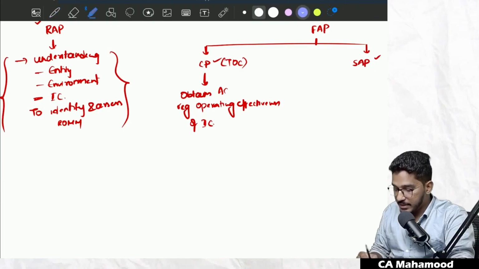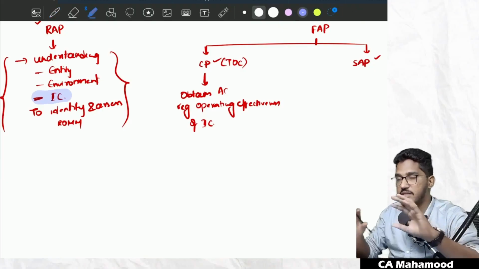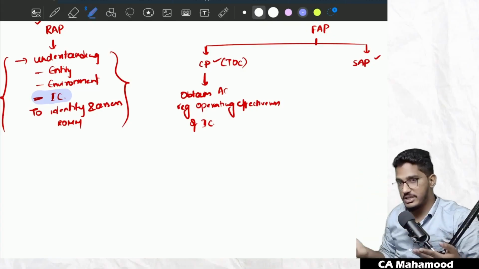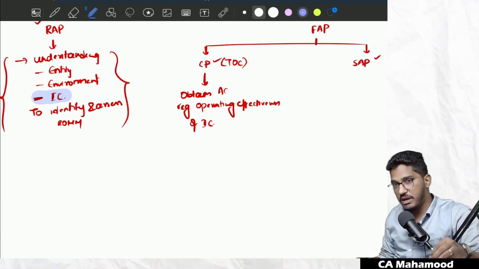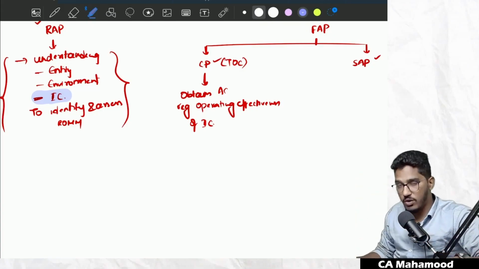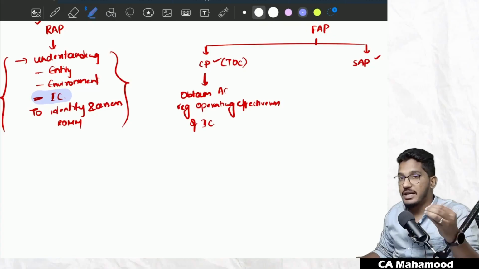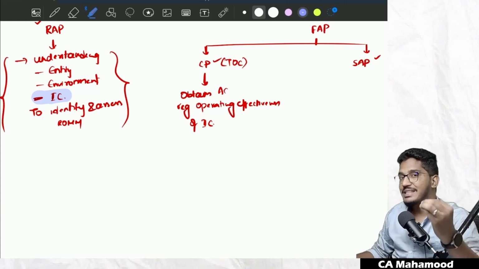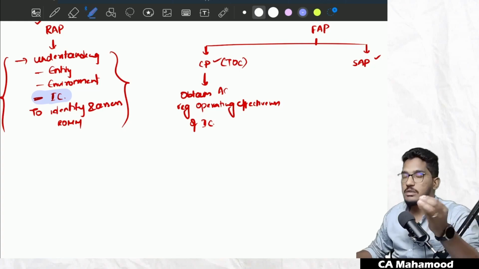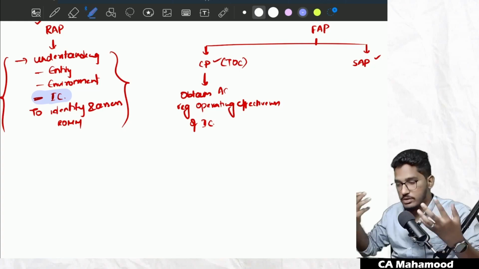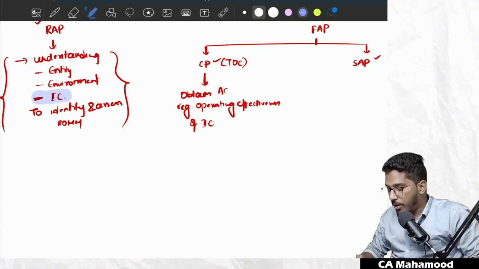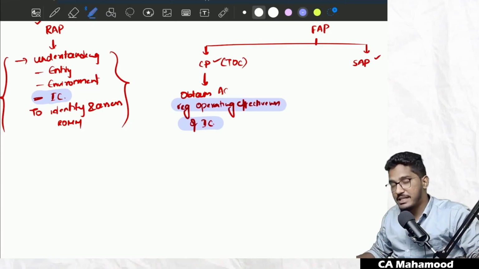See, in the risk assessment procedures, we just identify, we just get to know what controls are there in the client's organization. In the compliance procedures, we try to perform audit procedures to obtain audit evidence whether the internal controls, whatever I have understood in the risk assessment procedures, are operating effectively or whether there are some weaknesses in the internal controls. So those procedures which I am performing to obtain audit evidence regarding operating effectiveness of internal controls, I am going to call compliance procedures.